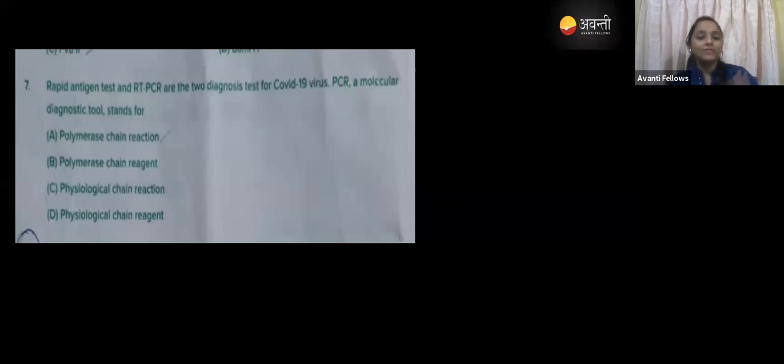So yes, everyone chose option A only. No one chose option B, option C, or option D. Very good. So option A is the correct answer, right? We know that it is polymerase chain reaction. So I will start the questions now. It will not end here only. I have told you that PCR is used for increasing the fragments, right? For increasing the quantity of the fragment.